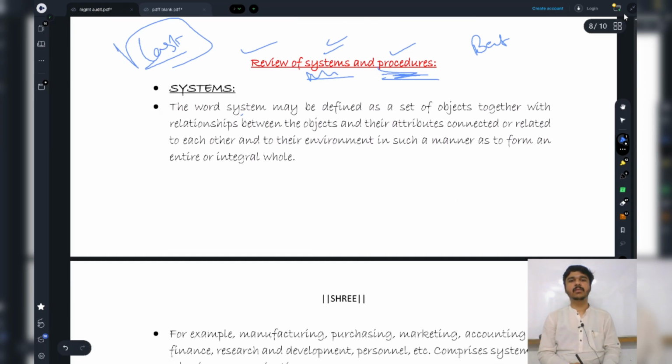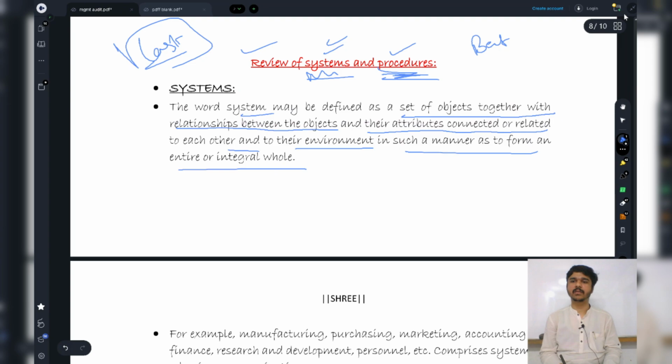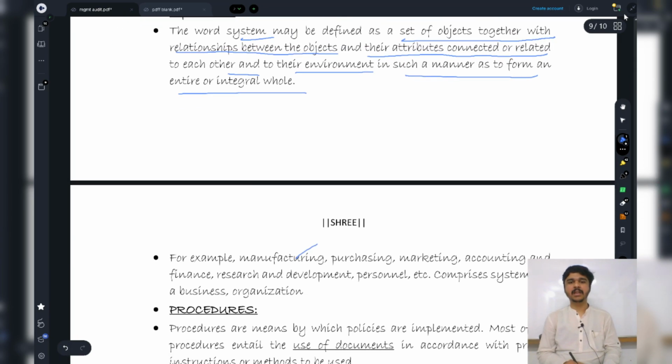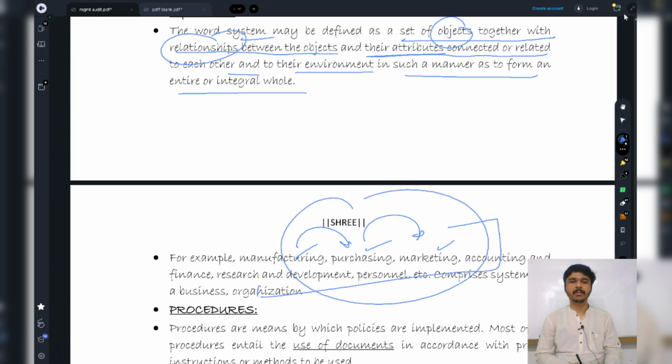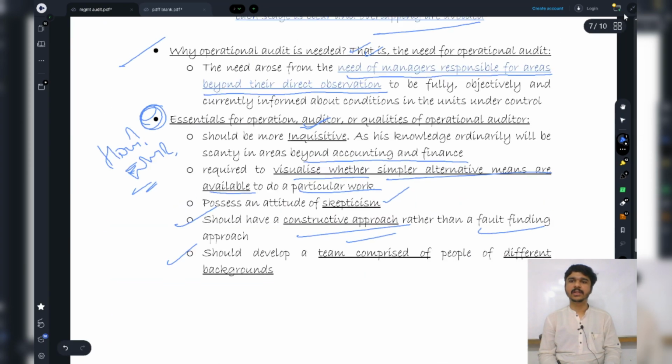The word system may be defined as a set of objects together with relationships between the objects and their attributes, connected or related to each other and to their environment in such a manner as to form an entire integral system. For example, manufacturing, purchasing, marketing, these are objects, right? There is a relationship between manufacturing and purchasing, between purchasing and marketing, and their attributes are connected or related to each other and to their environment. So all of this in entirety is connected to what? A business organization. So this becomes a system.